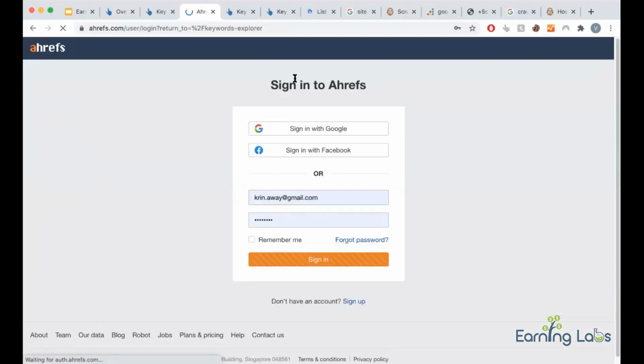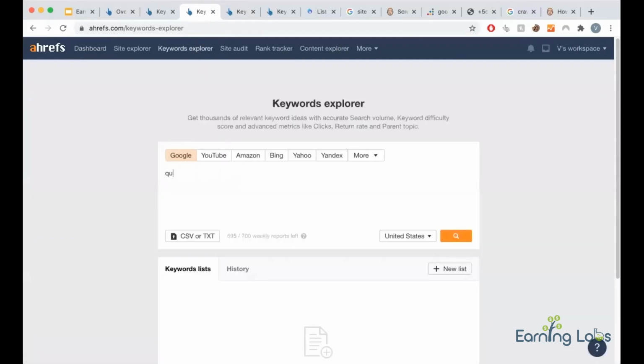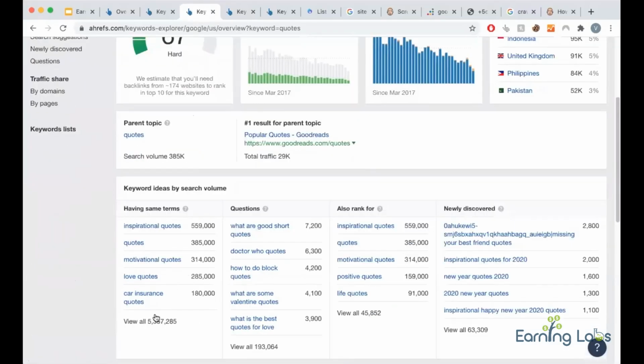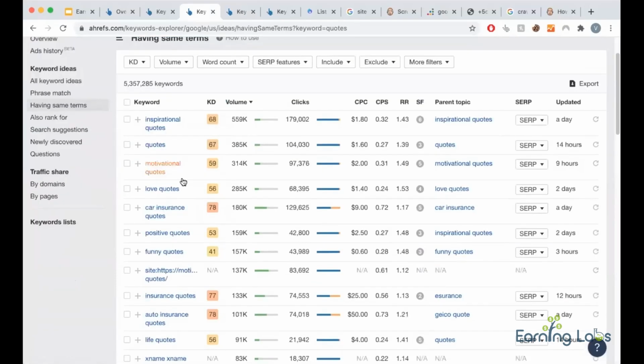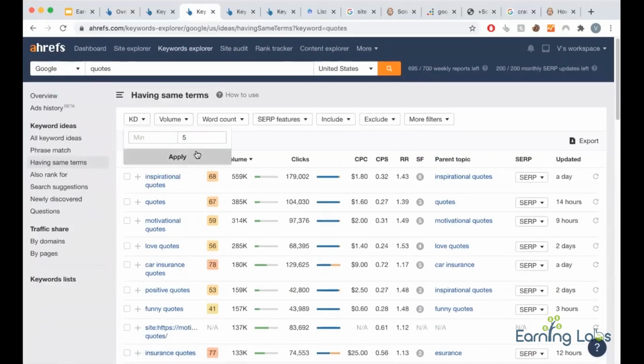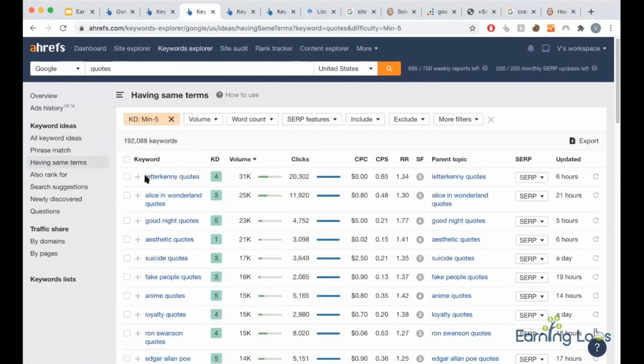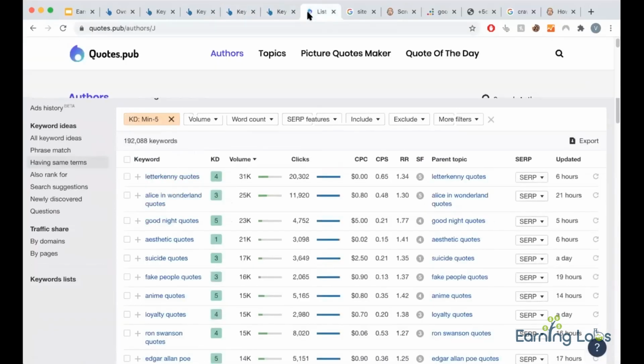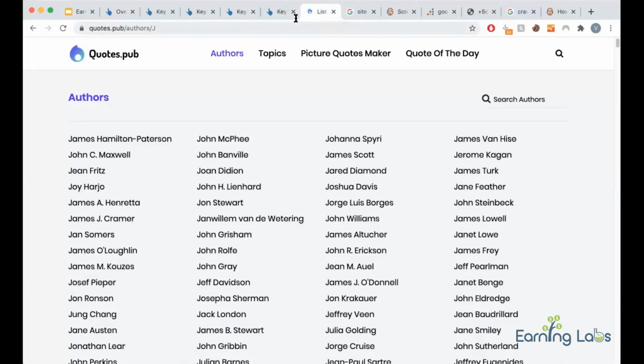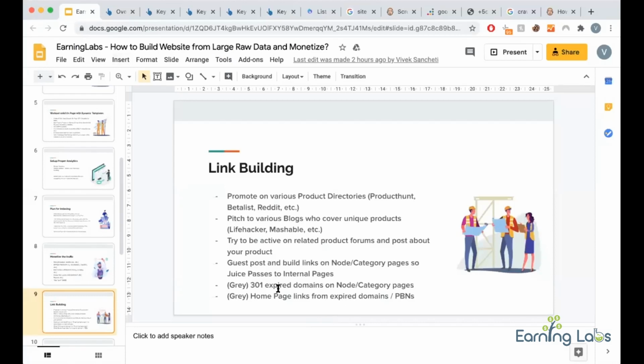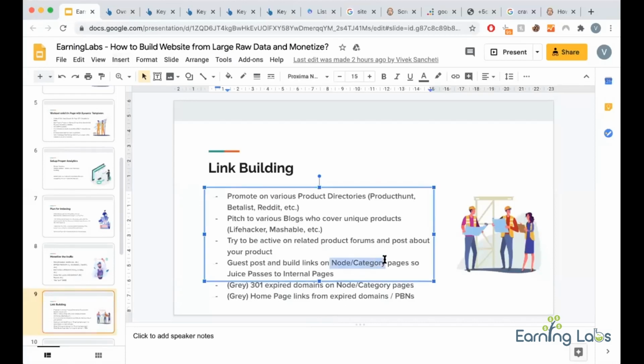So what you can do is, let's say we are targeting quotes. Now when you search quotes, you can see so many quotes. Just try to target KD up to 5. Find high volume quotes, like Kenny quotes or Alice in Wonderland quotes, and make links to those pages, author name pages or category pages, so the link juice passes to the internal quotes level. You need to find the node pages on your site, or category node pages, or the key pages from where many pages are linked, and build links to them. So link juice will pass to all your internal pages.